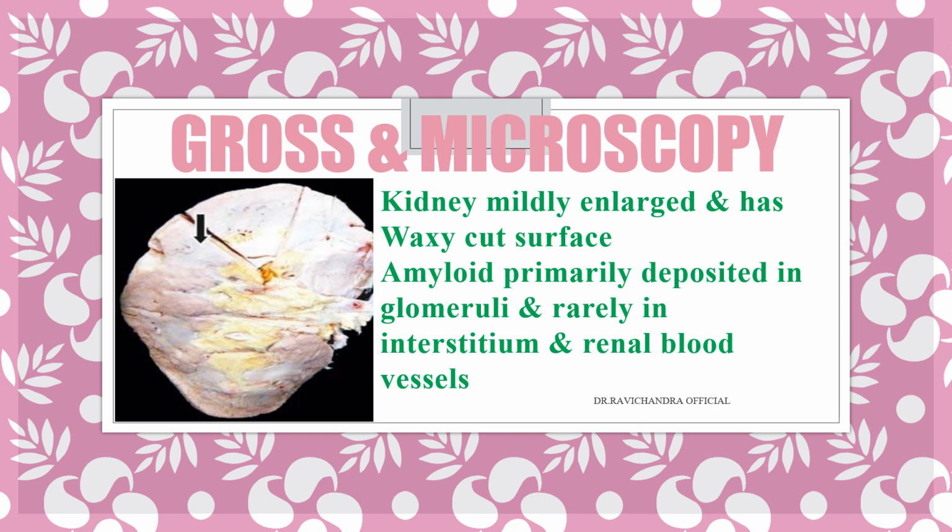Now, after the heart, liver, and spleen, the organ involved is the kidney. The kidney is mildly enlarged and has a waxy cut surface. Amyloid is primarily deposited in the glomeruli and rarely in the interstitium and renal blood vessels. So the main part involved in the kidneys is the glomeruli.